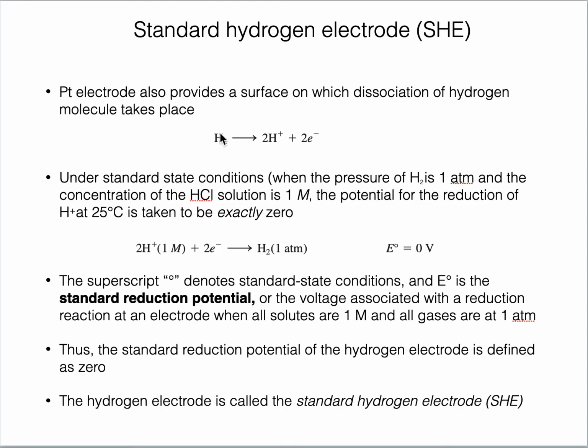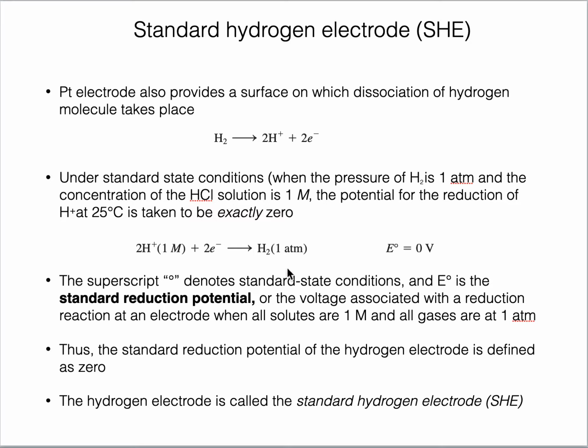If the second partner is acting as anode, oxidation taking place, then at SHE reduction will take place. If the second partner is the cathode, reduction is taking place there, and then at SHE oxidation will take place. Opposite reaction will happen at SHE. You have to keep that in mind, that opposite reaction will take place at the SHE electrode.